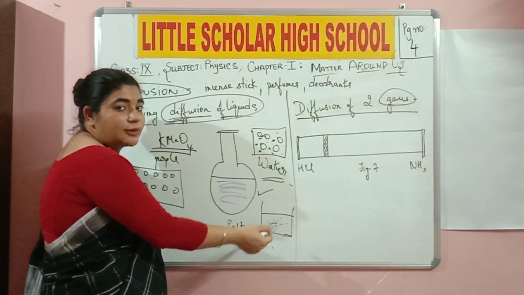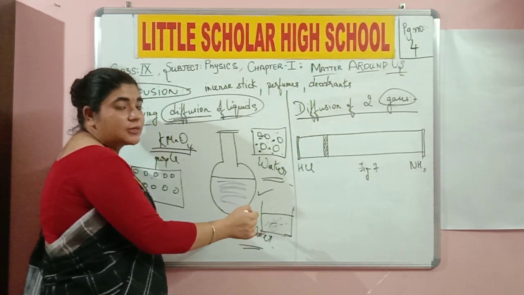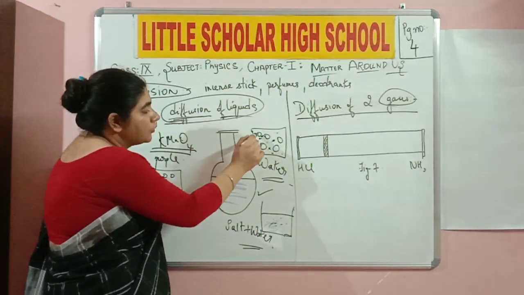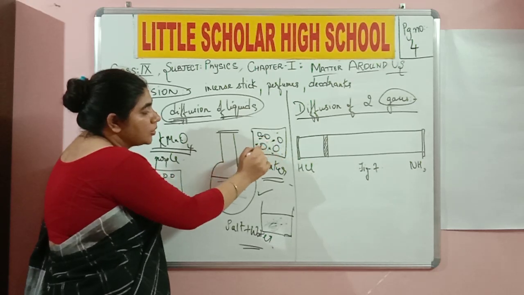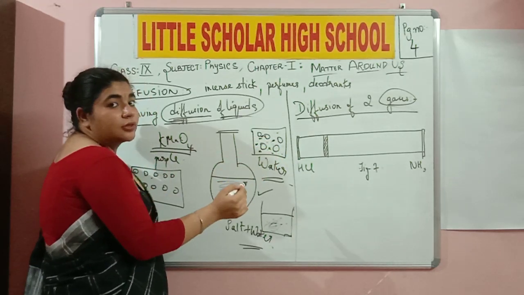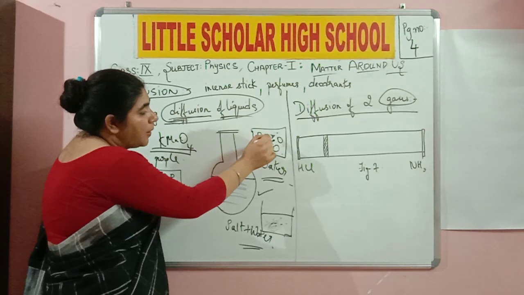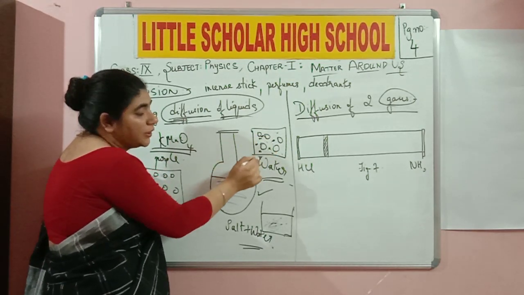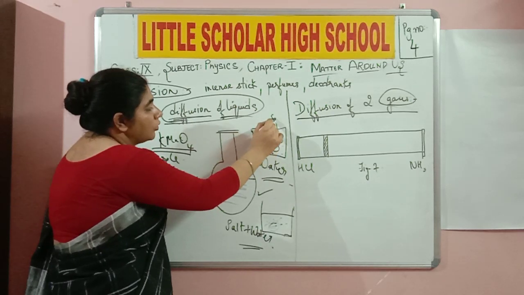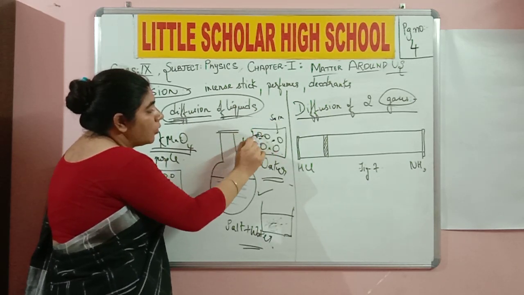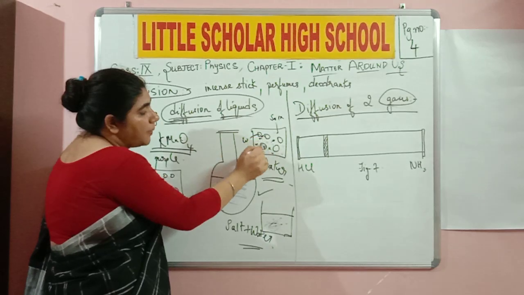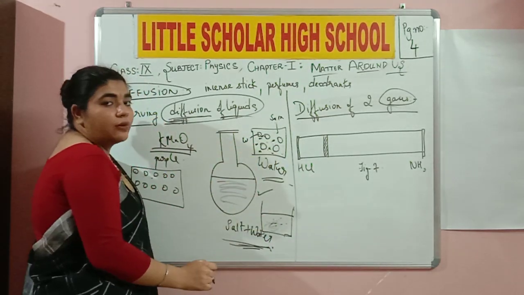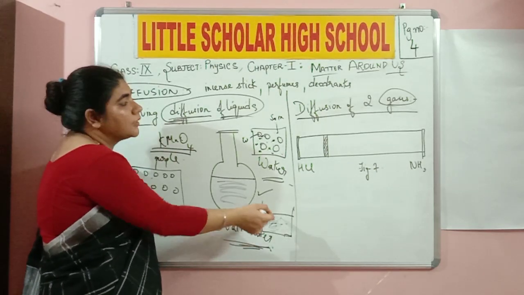It is going to mix up with water by taking up the spaces which are available in the molecular arrangement of water. So if these big molecules that you see over here are the molecules of water, the tiny particles that you see over here which got fixed into the spaces available between them are nothing but salt. Do you get my point over here? If this big molecule is water, the tiny particles are salt. And the resulting solution that I get over here is salt and water. This is diffusion of solids into liquids.